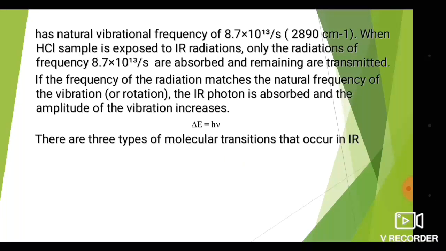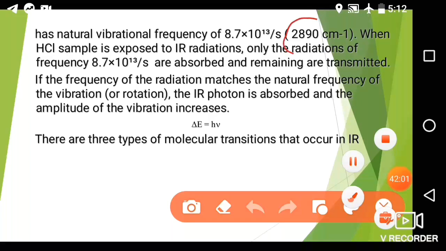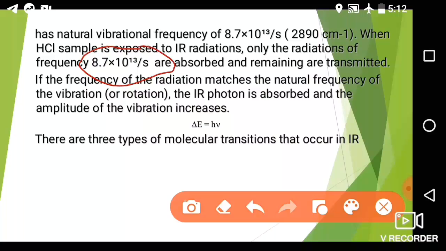If you know the wave number, this wave number is 2819 centimeter inverse. When an HCl sample is exposed to IR radiation, only the radiation of frequency 8.7 into 10 to the power 13 per second is absorbed and the remaining gets transmitted.